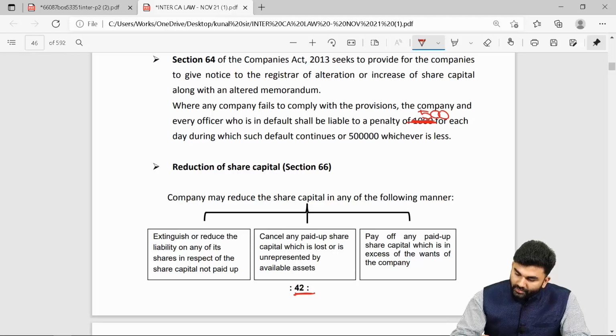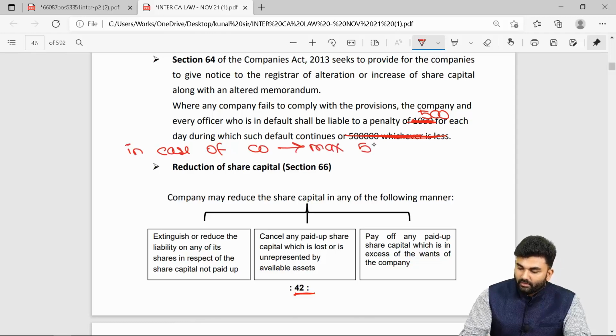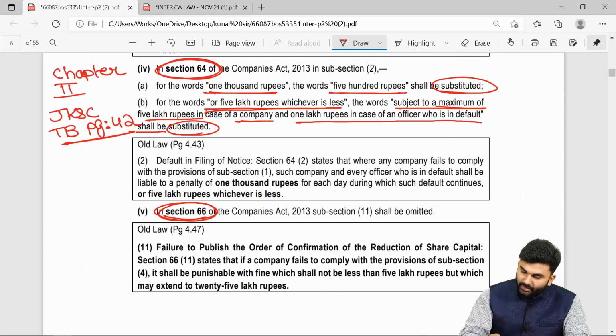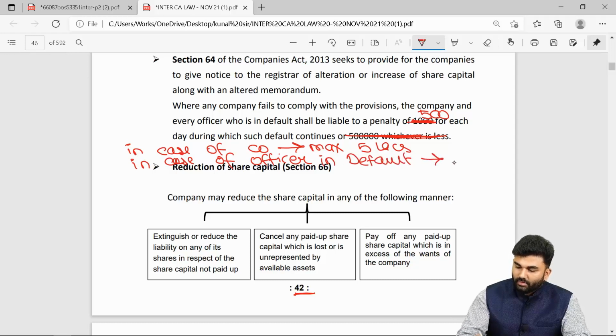So we have to just remove the words whichever is less along with the words 5 lakhs, and we need to write down in case of company, maximum penalty 5 lakh rupees. In case of a company, the maximum penalty is 5 lakh rupees, whereas in case of an officer in default, the maximum penalty is 1 lakh rupees.